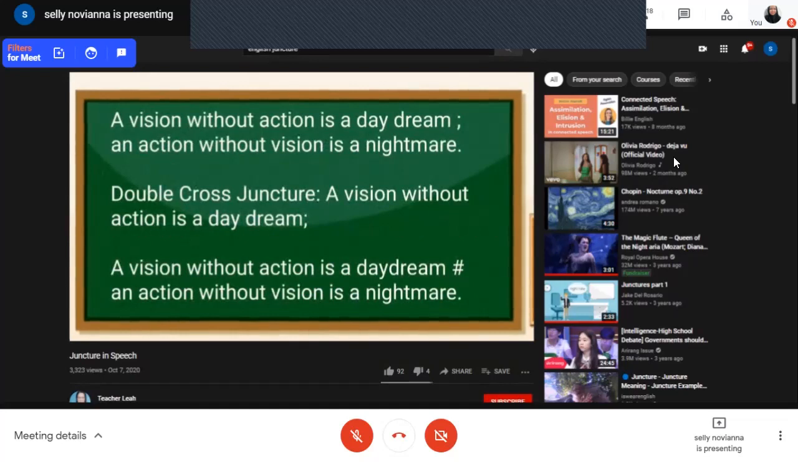In this sentence, it uses a semicolon. So if there is a semicolon in the sentence, we are going to use a double cross juncture. So the sentence will be, a vision without action is a daydream. An action without vision is a nightmare.